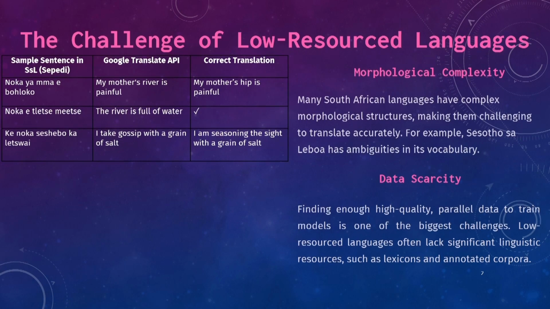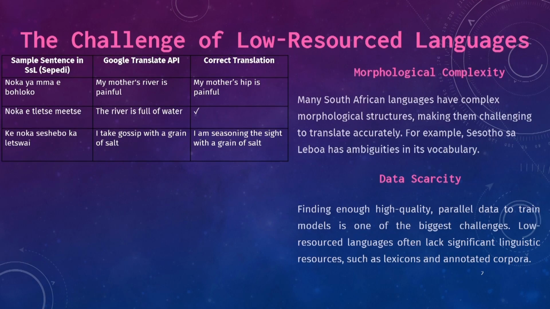So the challenge that we have with the Google API, not only the Google API, but most of the translation software, is that they cannot disambiguate polysemous words, especially in the indigenous languages. I'll just give an example here.